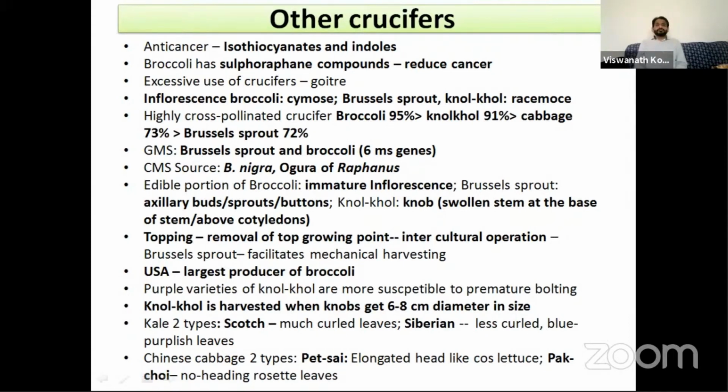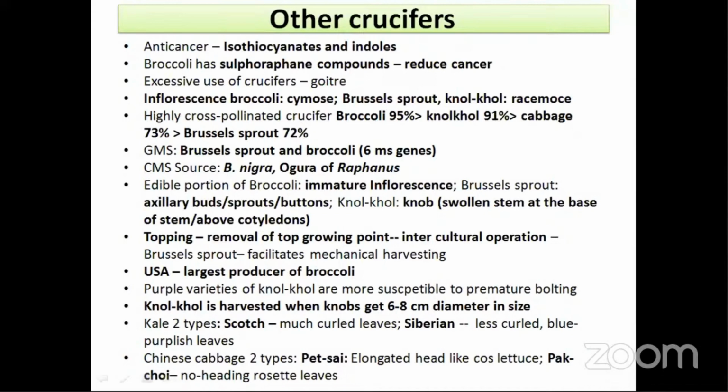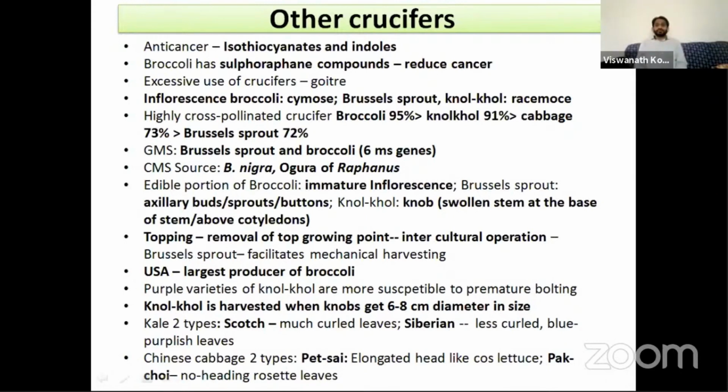The axillary buds of the Brussels sprout develop into small heads, so it is called a mini cabbage also. The axillary buds are known as sprouts and buttons. And in knol khol the edible portion is the knob. The swollen stem above the base of the stem forms a knob-like structure. So this is the edible portion in case of knol khol.